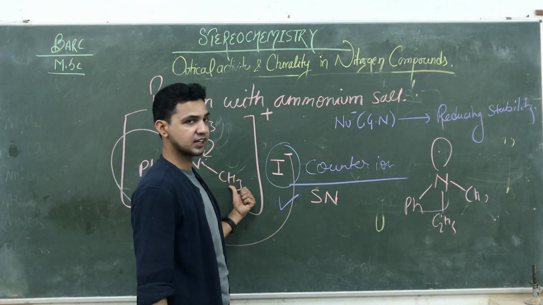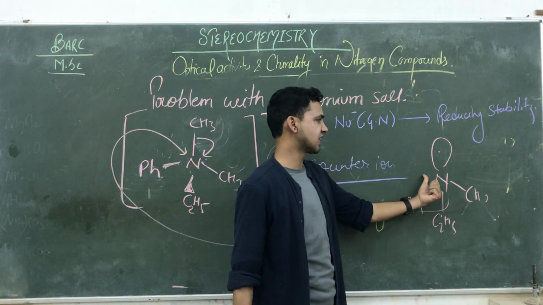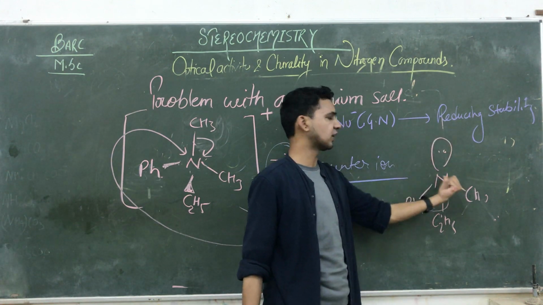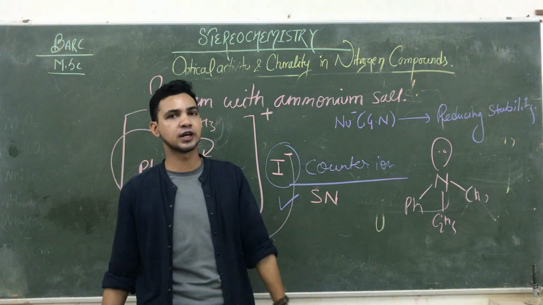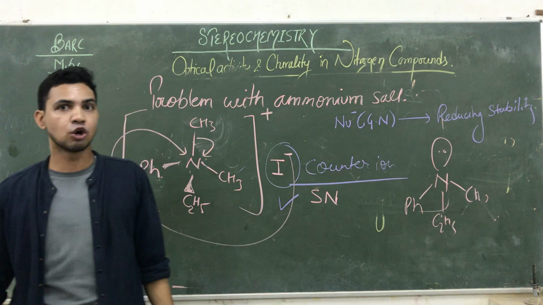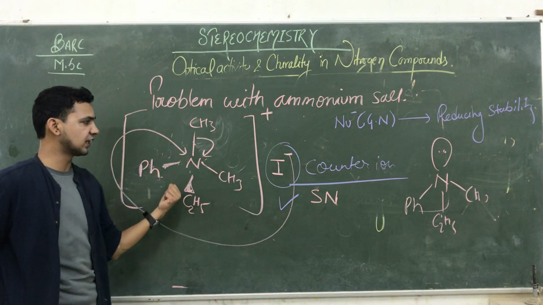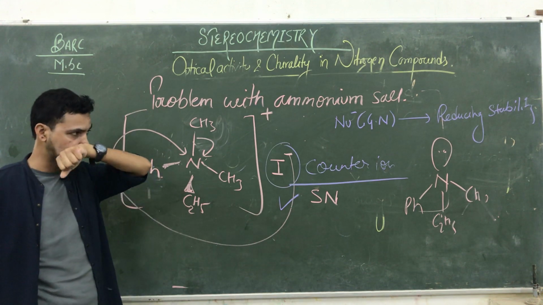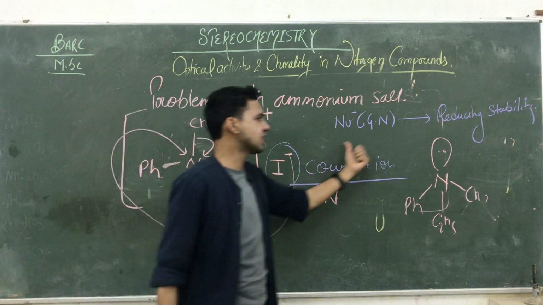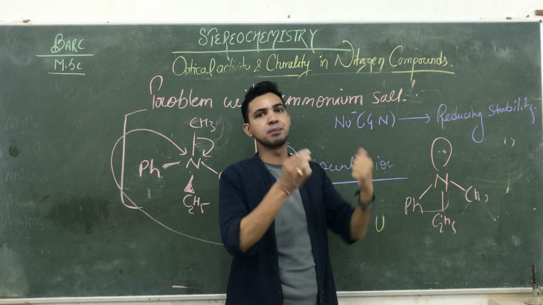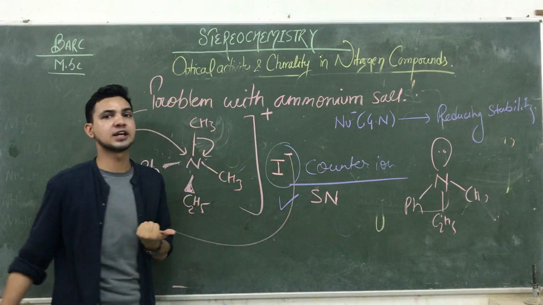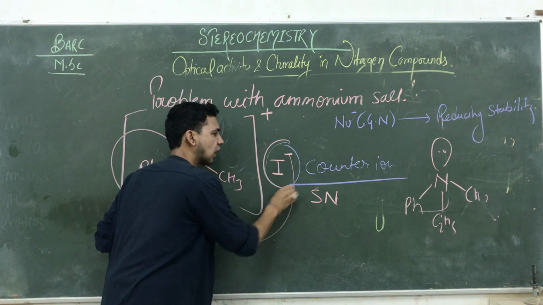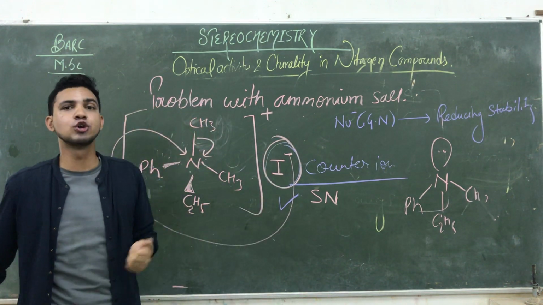So यहाँ पे हमें क्या लिखेगा? Inversion. अभी तो ये invert नहीं कर सकता. After removing CH3, it is available in such a phase, और here the lone pair of electrons are free. तो ये अब क्या शो करेगा? Chiral तो है, but it is not showing optical activity. Before the reaction it is optically active because here the lone pairs are totally busy with formation of quaternary salt. But जैसे ही इसका lone pair free हो जाएगा, तब ये flipping करेगा और अपनी optical activity को क्या कर देगा? Lose. ये कब होगा? When the counter ion is behaving like a good nucleophile.